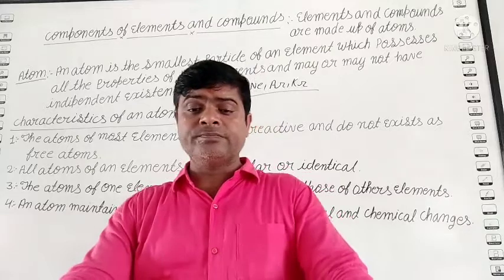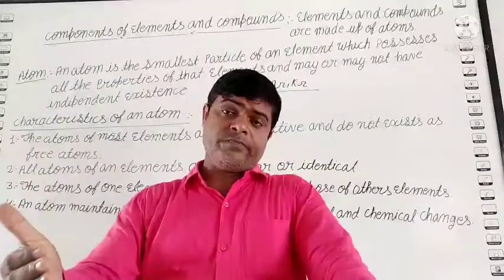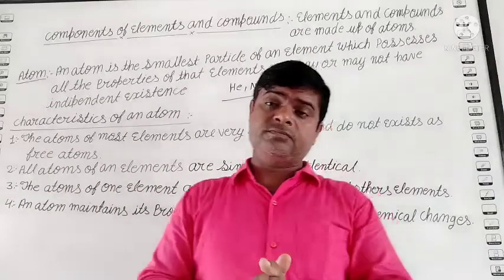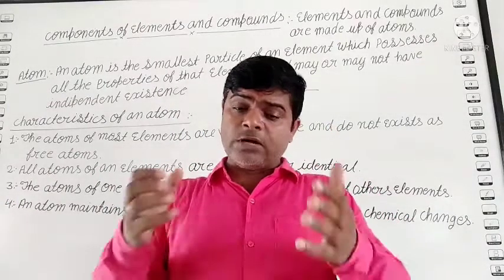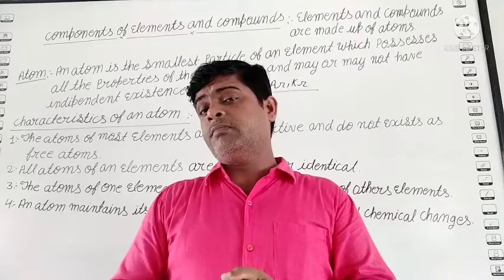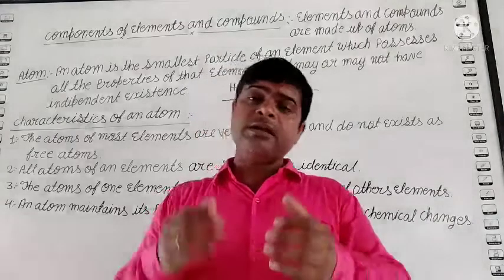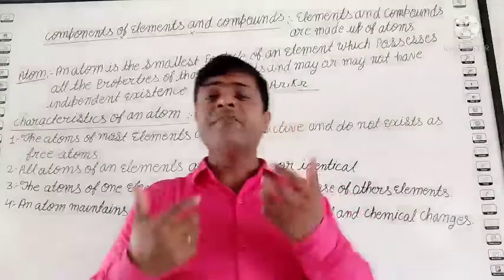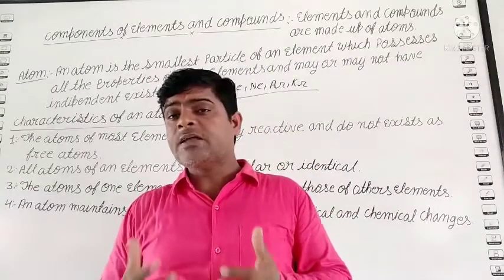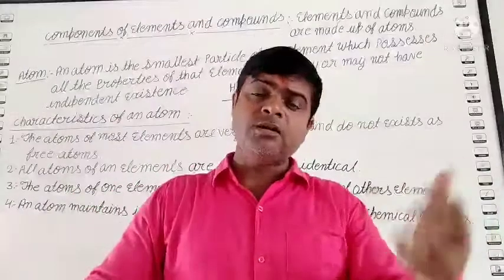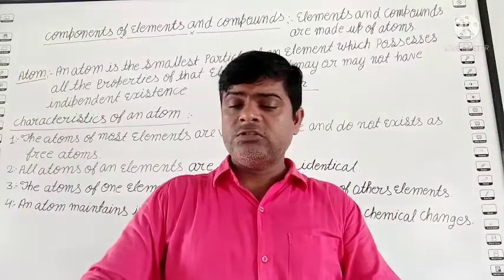Suppose hydrogen does not exist freely in nature. So it joins together and forms molecules, it forms hydrogen gas. When any atom becomes free, it becomes very reactive. It becomes unreactive when it mixes together and forms one compound. So that is the first property.